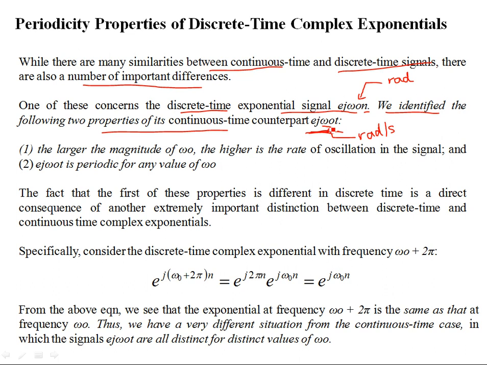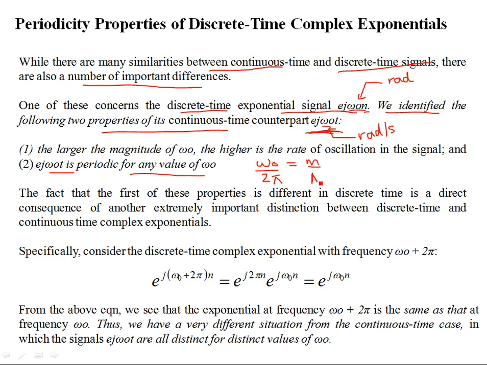And no matter what this ω₀ is, cosine and sine functions are always periodic. But this is not true for discrete time sinusoids. While e^{jω₀t} is periodic for any value of ω₀, this is not quite true for the discrete time sinusoid. For the discrete time sinusoid, the constraint is that ω₀/2π has to be a rational number. That is, it has to be a ratio of two integers, let's say small m by capital N.